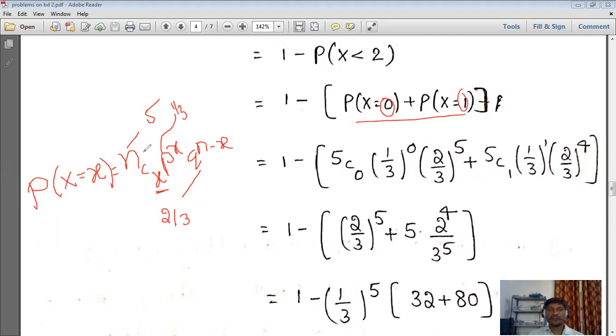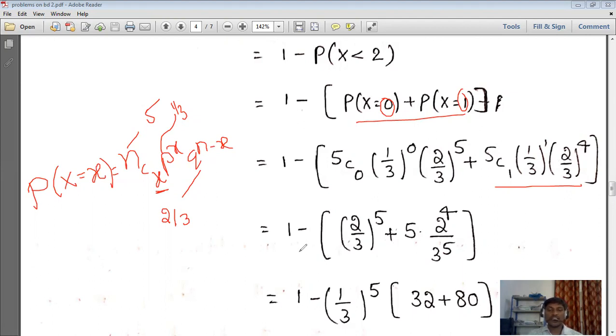So simply we substitute: 5C0. In place of x as 0, 1 by 3 whole power 0, 2 by 3 whole power 5 minus 0, which is 5. Next, in place of x as 1, 5C1, 1 by 3 whole power 1, 2 by 3 whole power 5 minus 1, this is 4. Now we are simplifying.